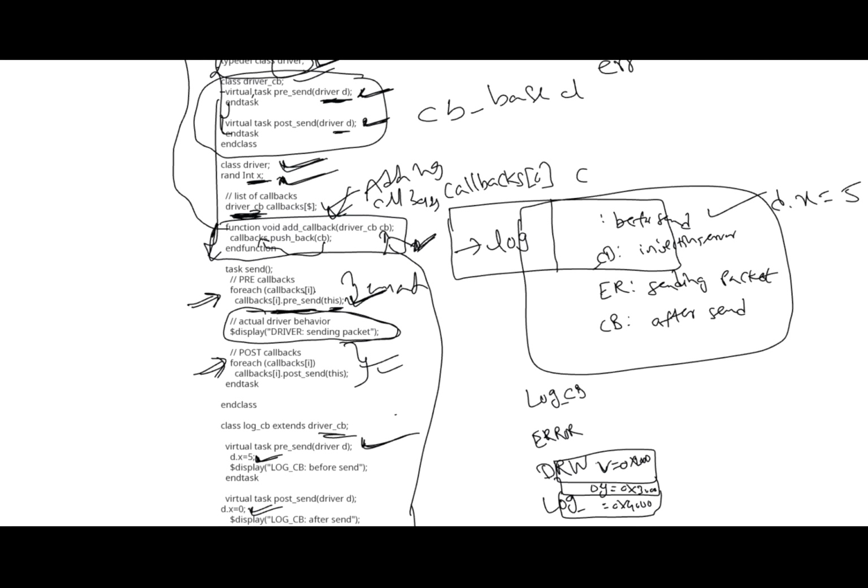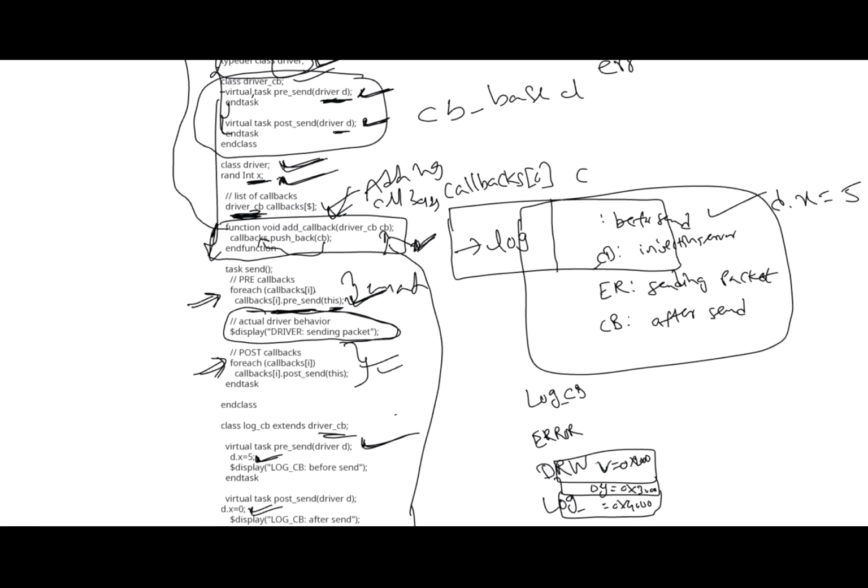For example, if we are using any third-party VIP in our testbenches and you want to alter their code, definitely they should provide some hooks. Otherwise, we cannot use callbacks for their code. If you want to attach our code, they should provide a hook.